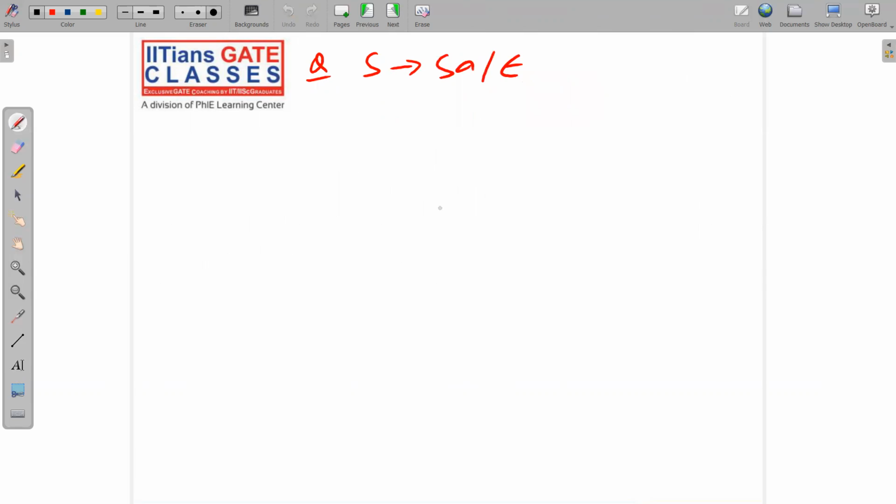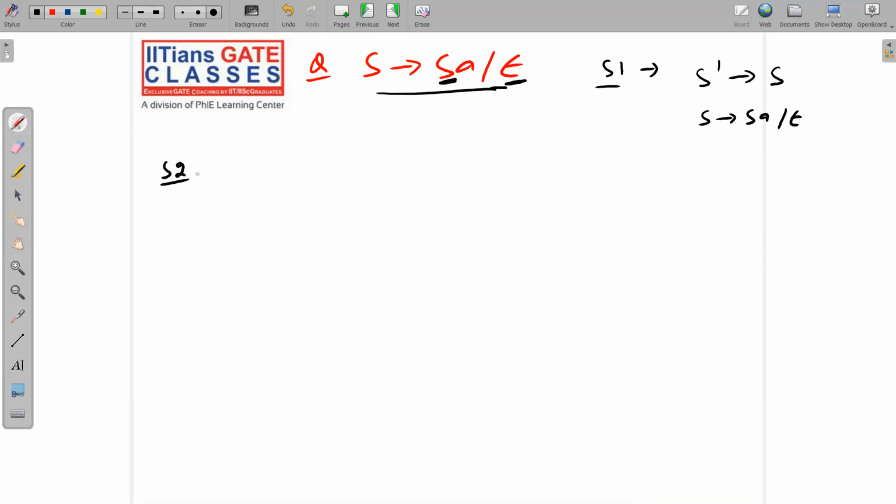Jumping to the next question. S implies SA and null. Again, this is a good question. Step number 1. S implies null is present. S is in RHS. Apply augmented production. S dash implies S, and S implies SA or null. This is step number 1.